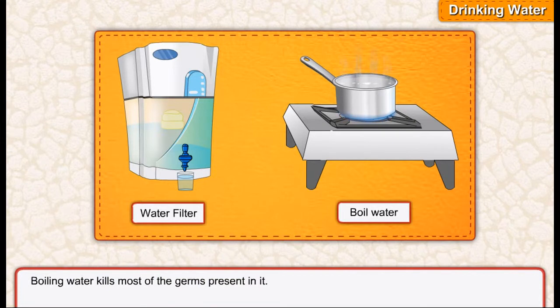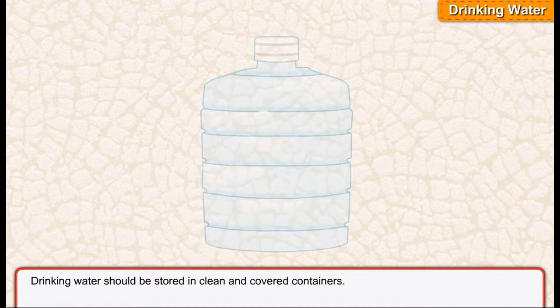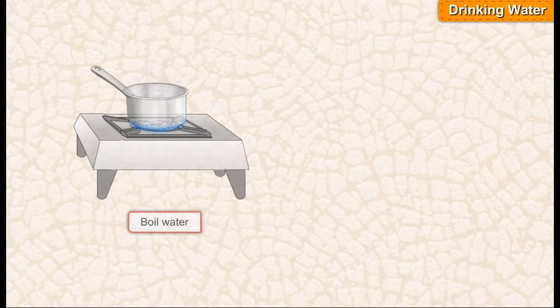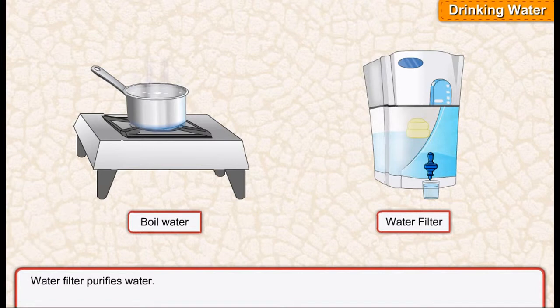Boiling water kills most of the germs present in it. Boiled water is cooled and stored in covered containers. Drinking water should be stored in clean and covered containers. We should drink clean water. Boiling kills germs. Water filter purifies water.